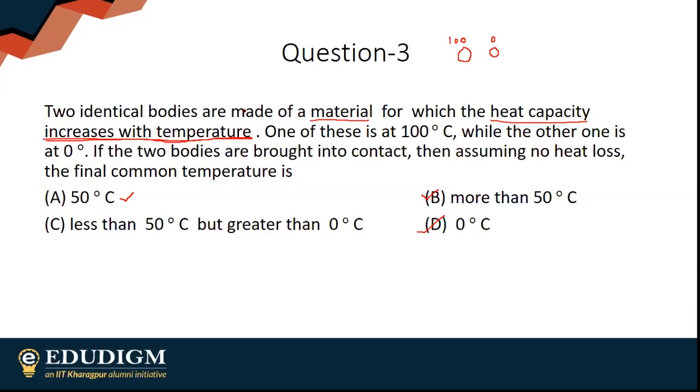If they are made of identical materials, under normal conditions it would be 50 degrees also. But now heat capacity increases with temperature. So the heat capacity of the hotter body is actually greater than the heat capacity of the colder body.